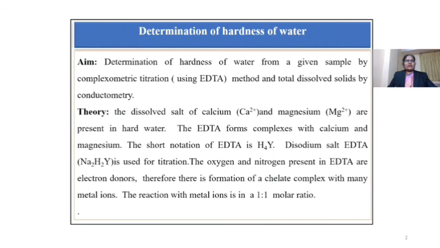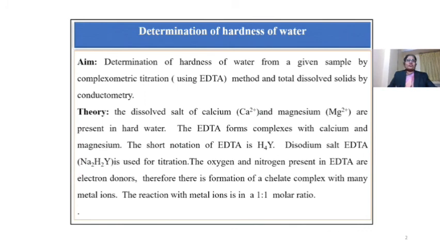Aim of the experiment is determination of hardness of water from a given sample by complexometric titration method and total dissolved solids by conductometry. Theory of the experiment: the dissolved salts of calcium Ca2+ and magnesium Mg2+ are present in hard water. The EDTA forms complexes with Ca2+ and Mg2+.